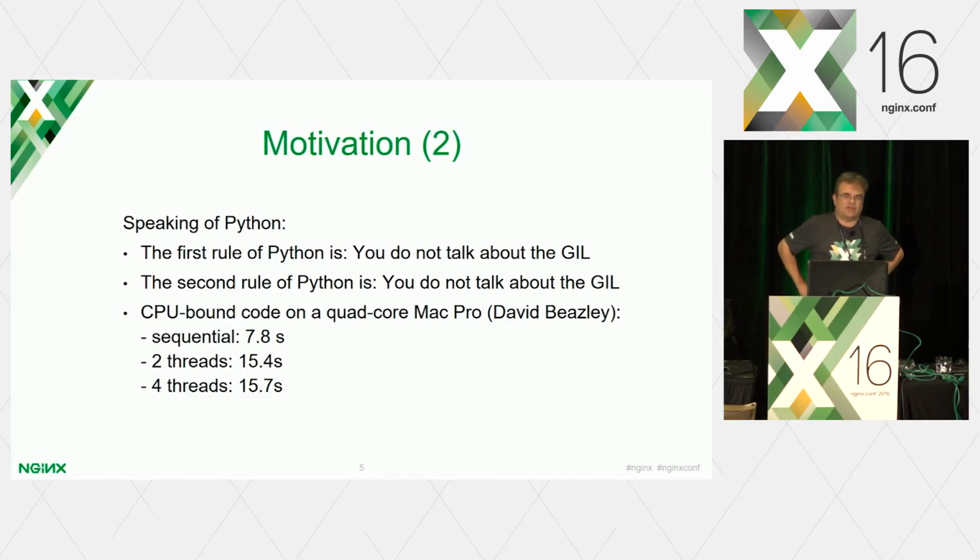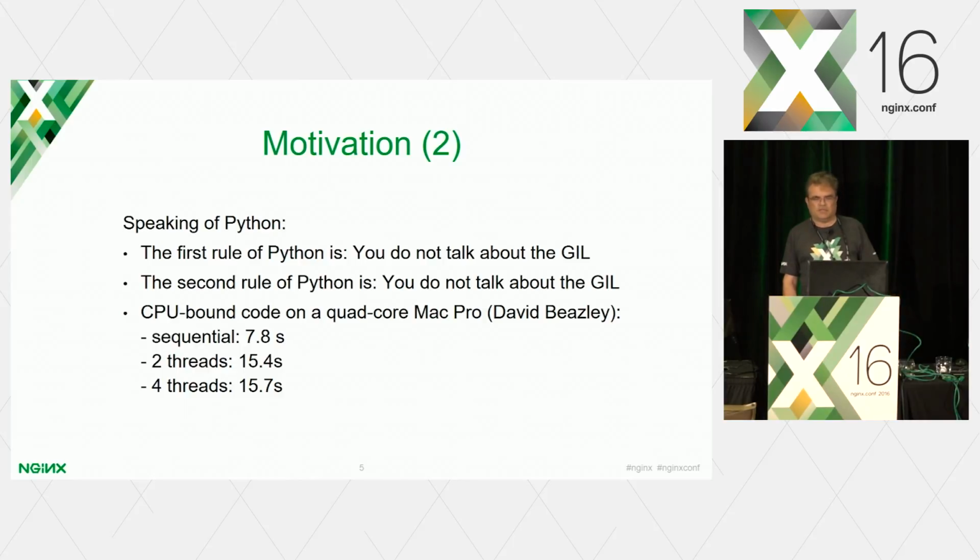So again, let's bash Python a little bit. It's the afternoon. I want to kind of engage the audience here a little bit, right? The first rule of Python is you don't talk about the global interpreter lock. The second rule of Python is you don't talk about the global interpreter lock. And there's a guy named David Beazley who benchmarked actually a CPU-bound code on a Mac Pro, and a CPU-bound code could be encryption, for instance, right? It's one of the classic examples of being CPU-bound.